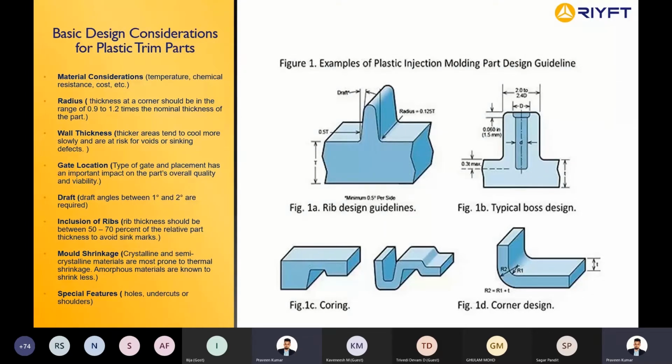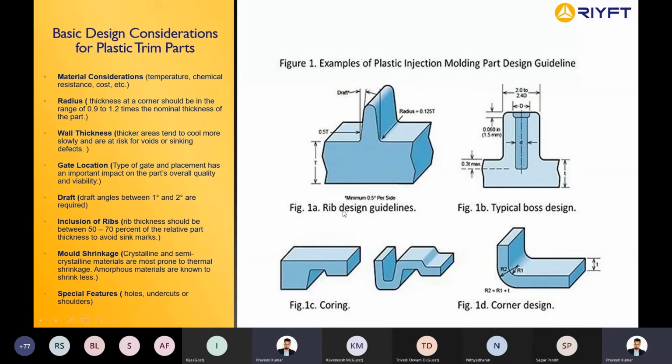Then you have the final special features. Special features are things like undercuts. When you overlap one part with another part, and to give a better fit and finish, you have to give the undercuts. You have mountings, your dog houses, your snaps, your fits, the undercuts, all the holes. These are all called special features, which are used to overlap one part with another part, or to join two parts together. So these kinds of components are called special features.